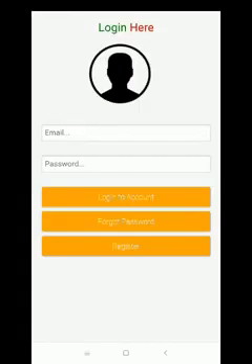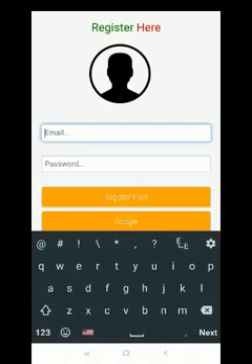Yes, the software shows the login page here. If you have already registered in the system, you can directly log in here with the pre-existing email and password. Now I want to show the register option. Click on the register button. Yes, the system has displayed the register page. Now I want to register with email and password.